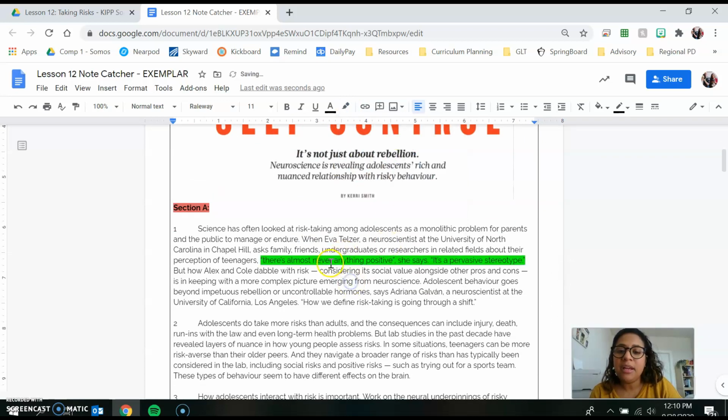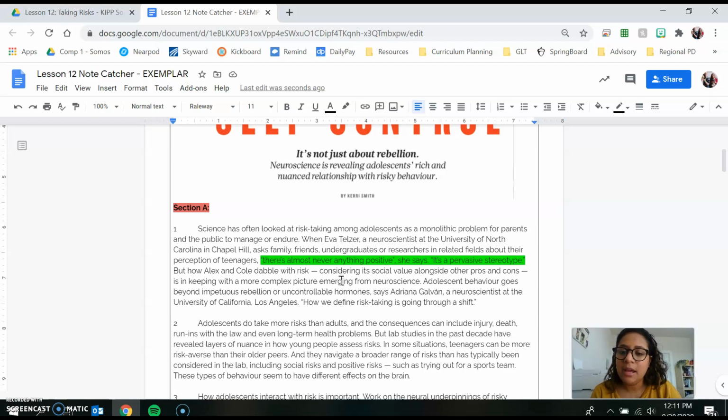And it's an opinion because words like almost never, right, that kind of shows to me, well, some people might not see it that way. You can't really measure almost never, right? What is almost never? Is it 50%, 70%, 80%? It varies. You can't necessarily use numbers to represent almost never. And so that's why it's an opinion. And I highlighted it because this is something I could use to support the idea that adolescents engage in risky behavior. This would be a good quote to use.